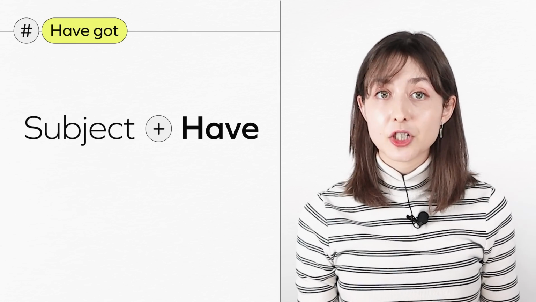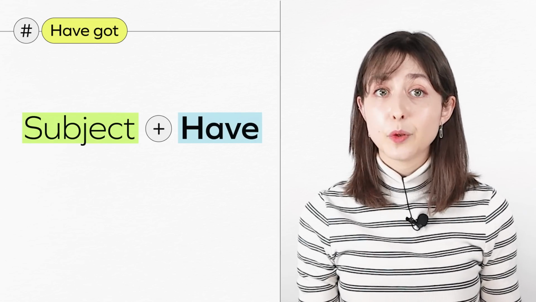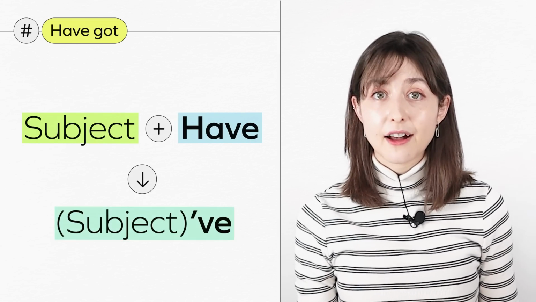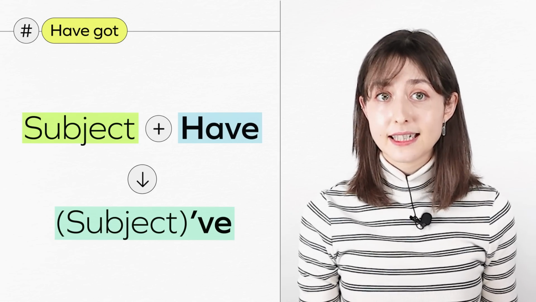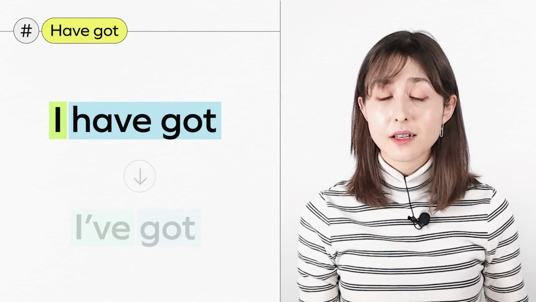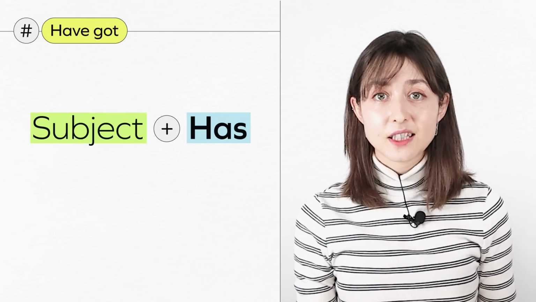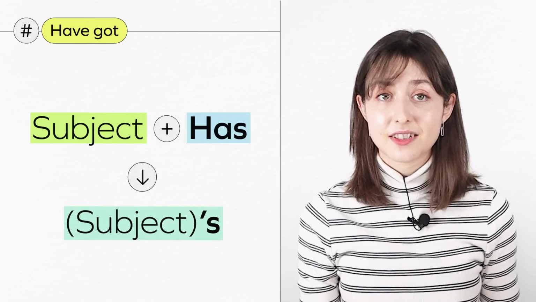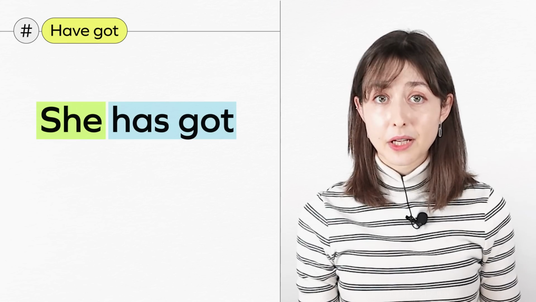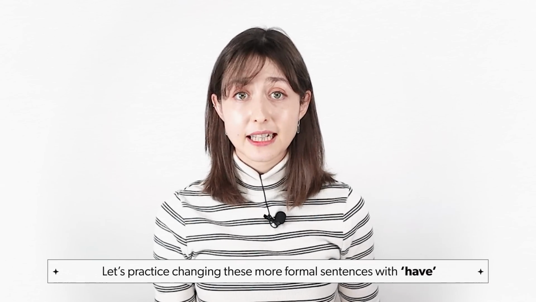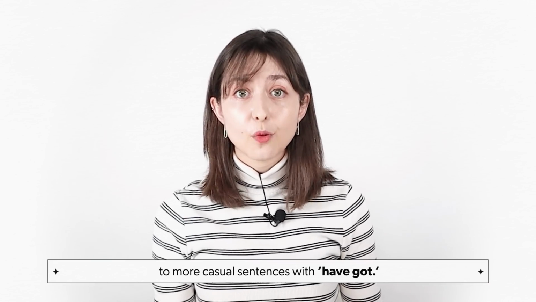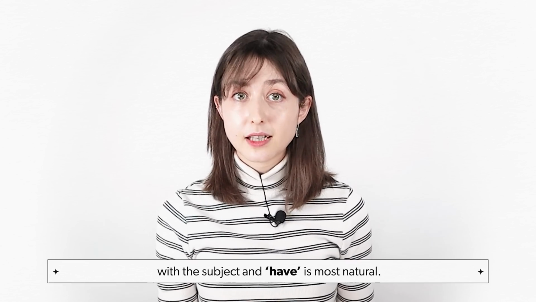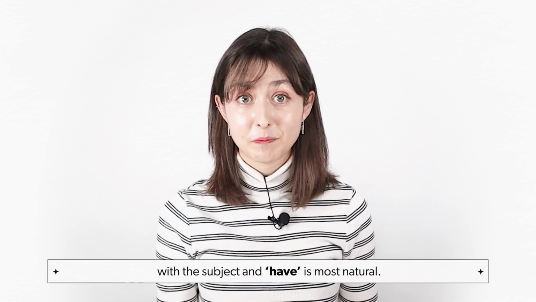It's natural to make a contraction with the subject and have when we use have got. For have, we add an apostrophe and VE to the subject. For instance, I have got becomes I've got. For has, we add an apostrophe and S to the subject. She has got becomes she's got. Let's practice changing these more formal sentences with have to more casual sentences with have got. Remember that making a contraction with the subject and have is most natural.